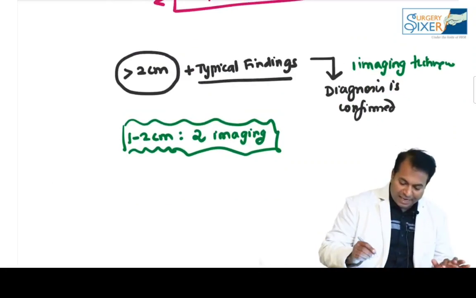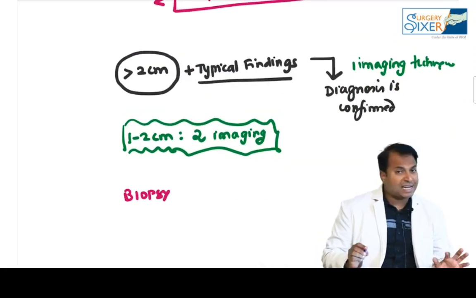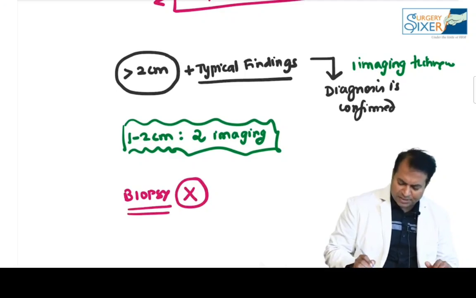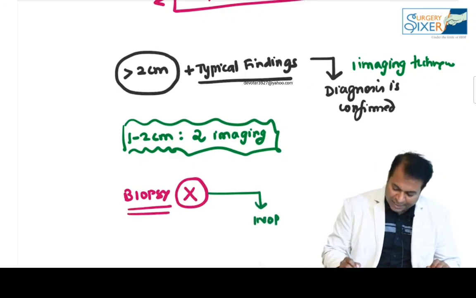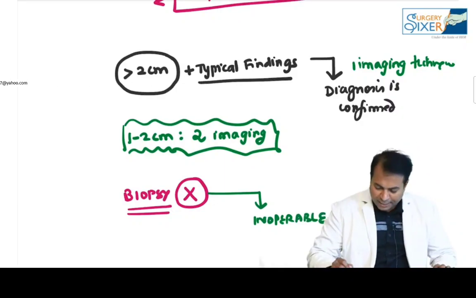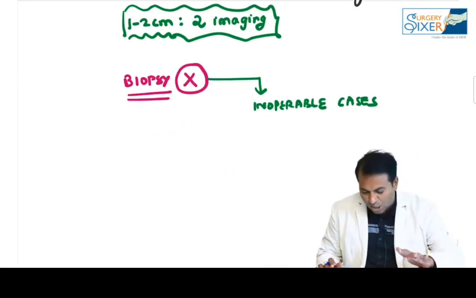Will you do a biopsy in HCC? Already I told you, in pancreatic cancer we don't do biopsy. Similarly, for any liver lesion, biopsy is contraindicated. We should not do biopsy. When you do biopsy, you will disseminate the tumor. Biopsy is advised only for inoperable cases, for tissue diagnosis. Otherwise, biopsy is not at all needed for HCC.